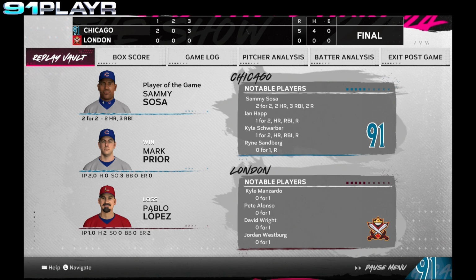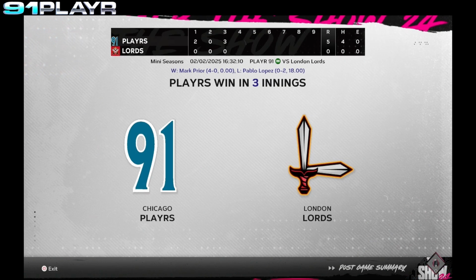No hits for the Lords today, but the Cubs' Sammy Sosa, 2 for 2, 2 home runs, 3 runs batted in, scored twice. Ian Happ, 1 for 2 with a home run. Kyle Schwarber, 1 for 2 with a home run. And that's going to wrap things up for us today here in London. Your final score, Cubs 5, the London Lords 0.